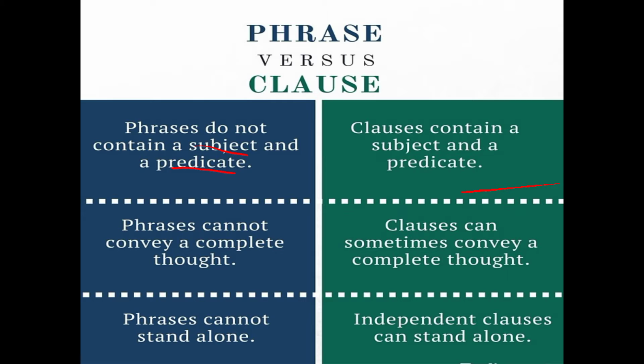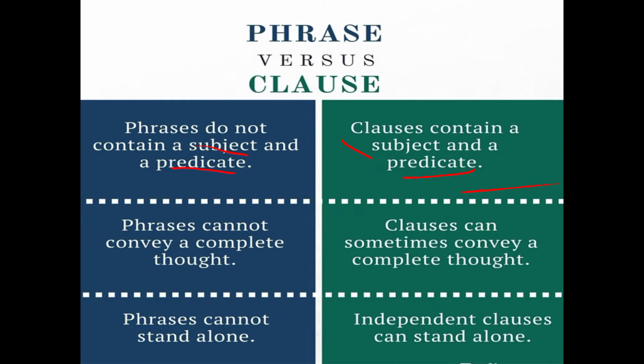Now come to the clause. A clause will have both things: it will have a subject and it will have a predicate. It means that it will have a subject as well as a verb. So if you see any group of words which has a subject and verb, it is a clause. This is the main thing you have to see.